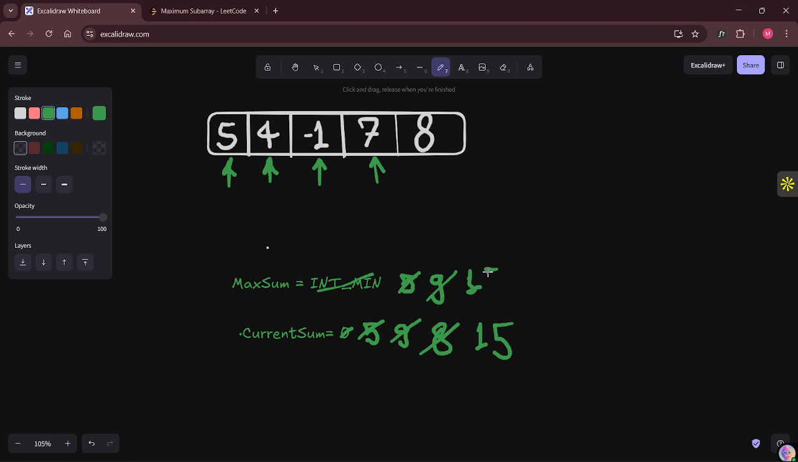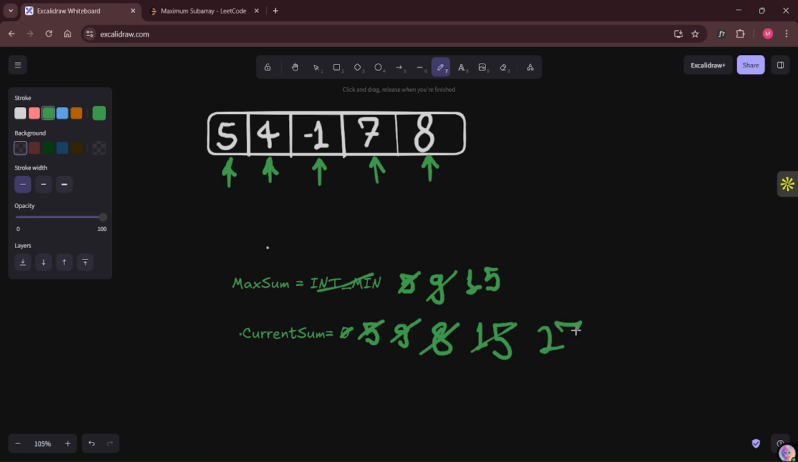I'm extremely sorry for the writing. I'm not able to write it properly. Yeah, it's 15. Now again, we're going to move our index and we're going to get the number 8. Again, we'll be adding it on to the current sum. This is going to be 15 plus 8, that is 23.